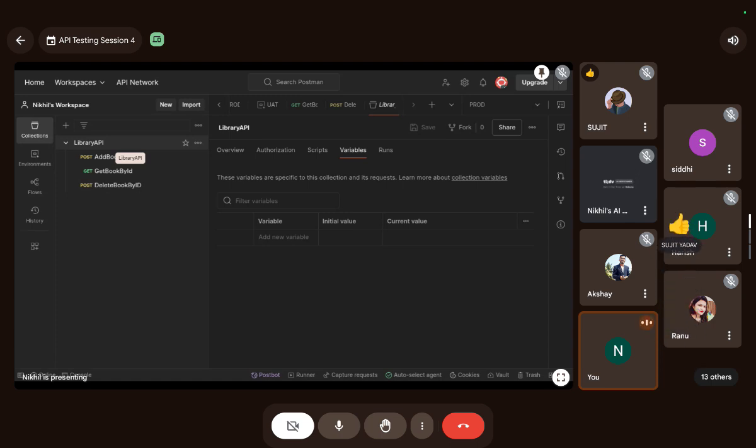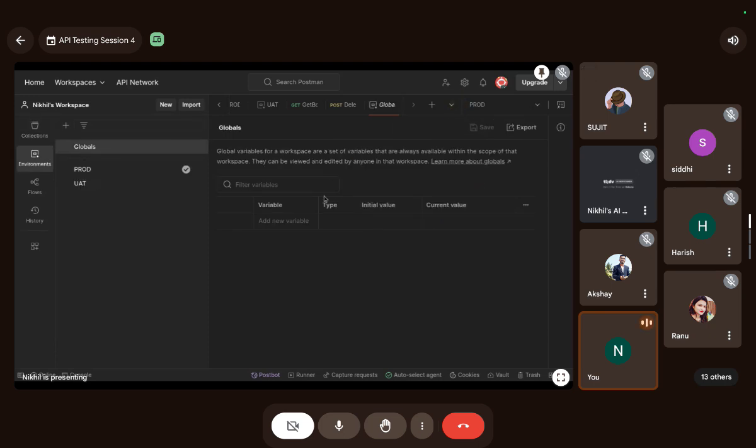Okay. Cool, guys. And we have global variables. These global variables can be accessed by anything in this Postman. They can be accessed by any environment, any collection, any data-driven testing files, and by local.